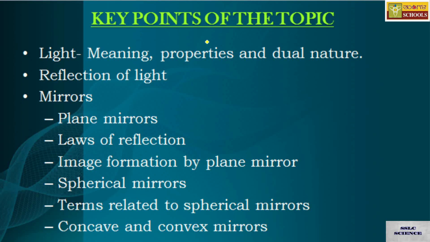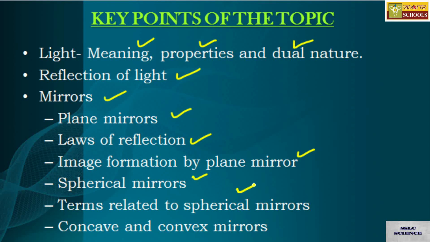Light: meaning, properties and its dual nature. You are initially learning light, its meaning, properties and dual nature of it. Later, the main part of the topic, reflection of light, in which you are learning mirrors, especially spherical mirrors, keep in mind. We have a briefing on plane mirrors, laws of reflection, image formation by plane mirror, spherical mirrors. They are important as I mentioned earlier.